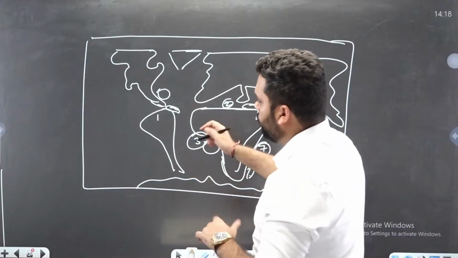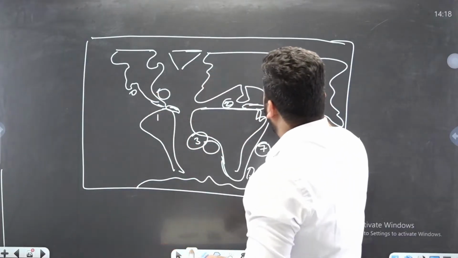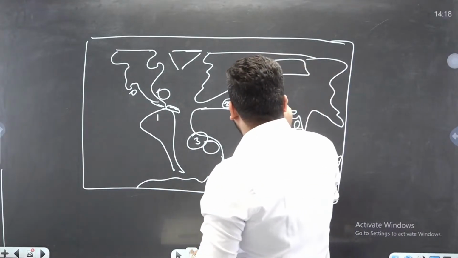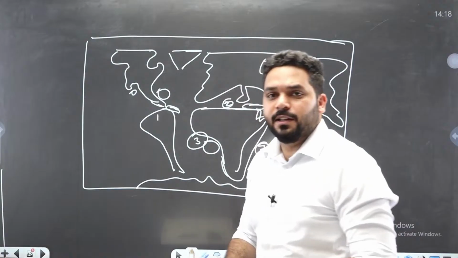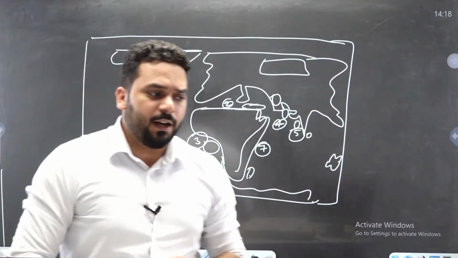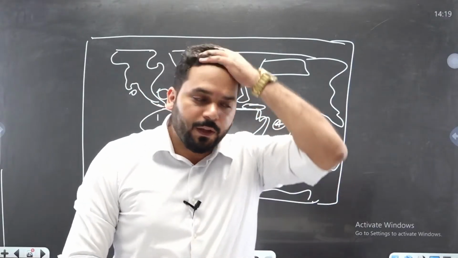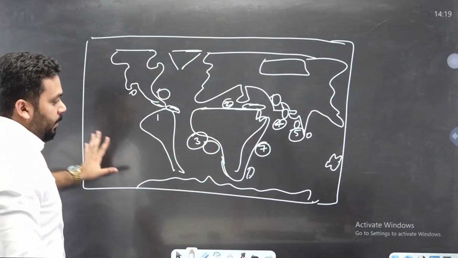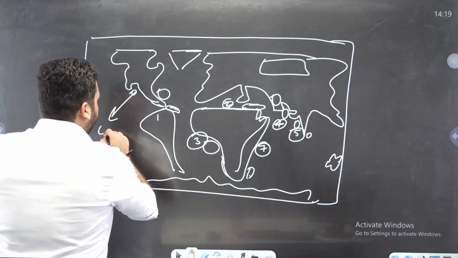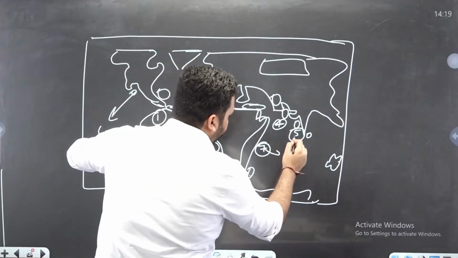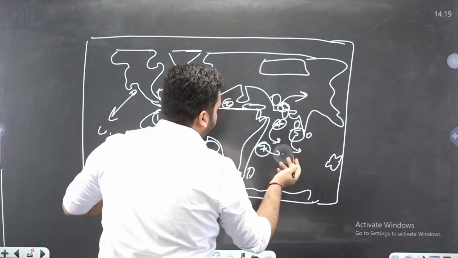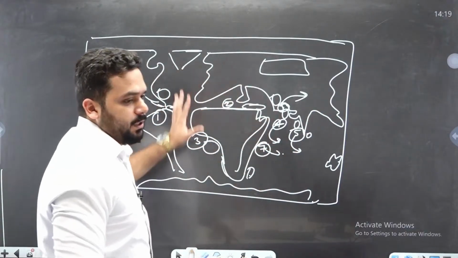This is how you can mention in the world map. You can also show some regions which are onshore, like this land area of Russia and the Arabic countries, desert part of Arabian region, Saudi Arabia and Iran and Iraq and all these countries. Okay, so this will be a world map presentation and distribution. Obviously, you have to write about this, like Gulf of Mexico, Guinea Coast, Gulf of Khambat, Persian Gulf, near Strait of Hormuz, and all these things, Mediterranean Sea. You have to mention all these things.